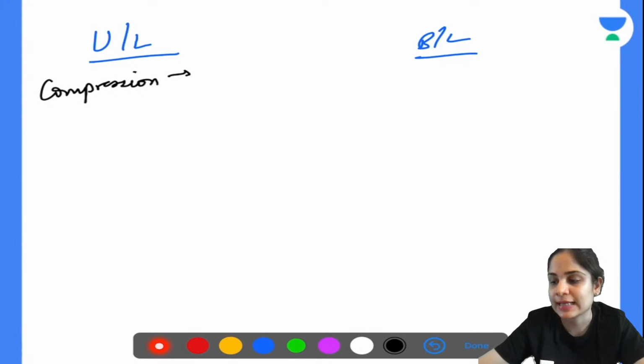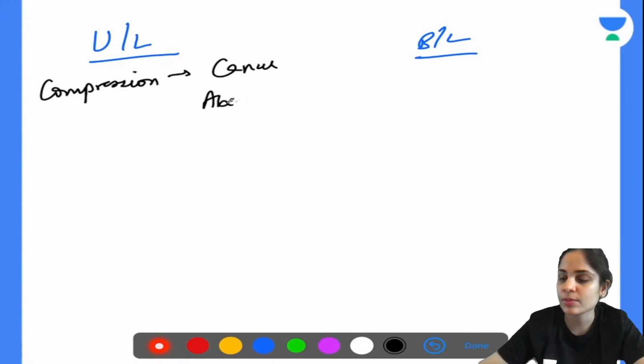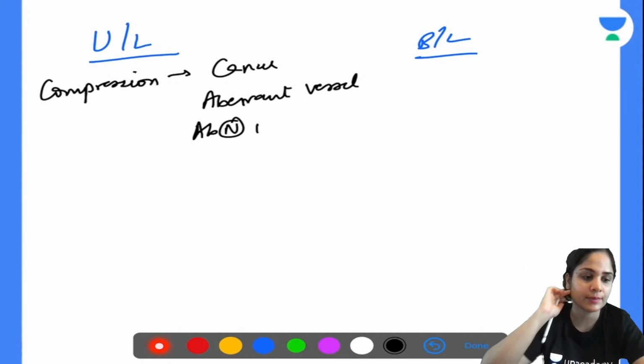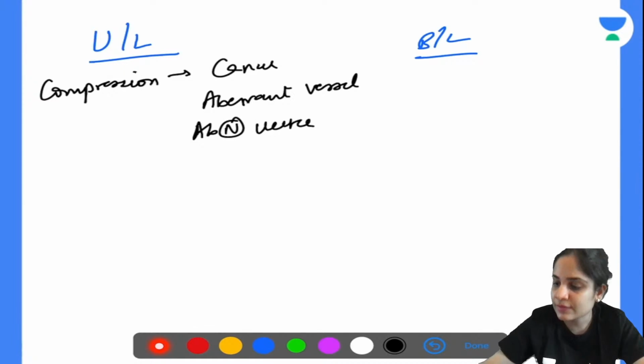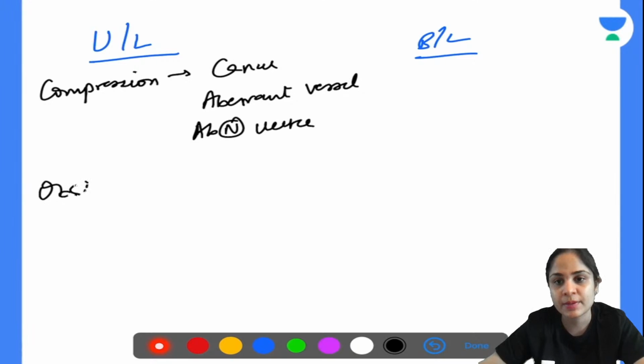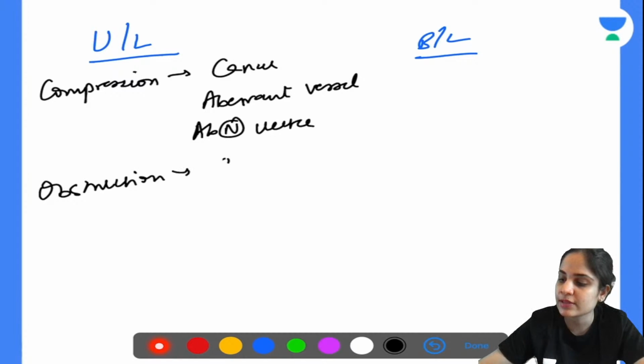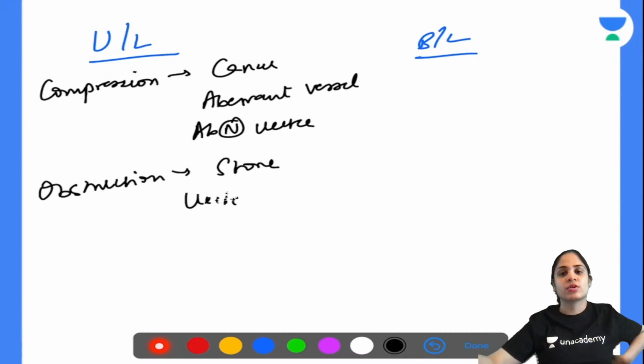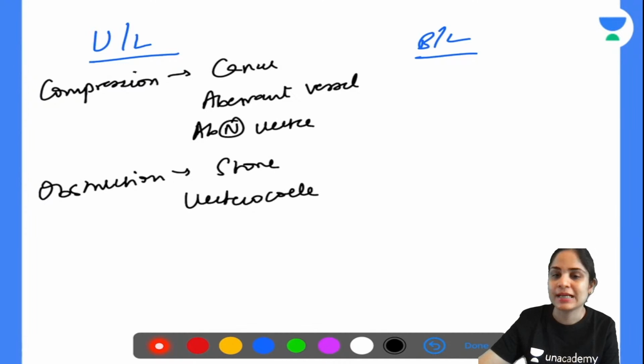So it can come from a cancer. Okay. Then second, the compression can come from any aberrant vessel. Okay. Or the compression can come from any kind of abnormal ureter or kink in the ureter which is compressing on the flow of urine. Okay. Then the other thing that you can have, yes, you can also have obstruction. So obstruction unilaterally can happen because of the presence of a stone, or the presence of a ureterocele. We saw before the cobra head appearance or adder head appearance, that is seen in case of ureterocele. Alright.